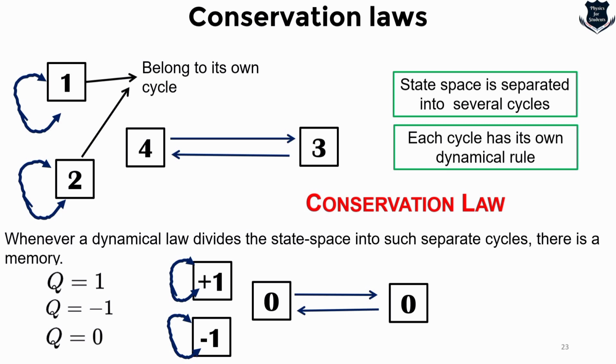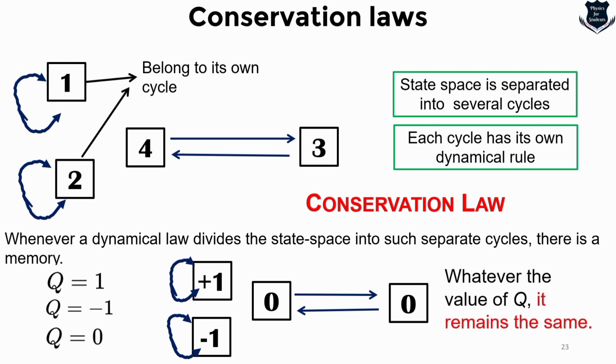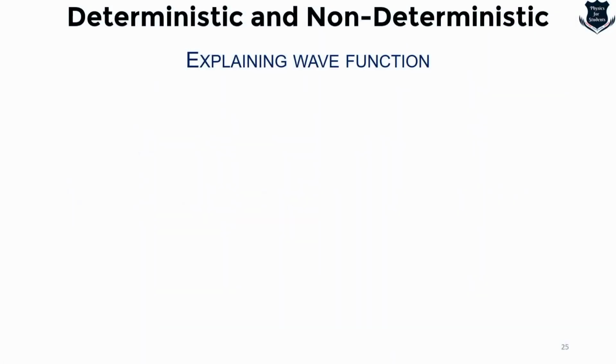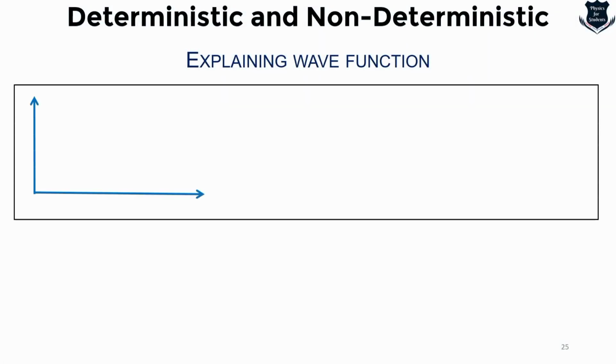Now, having understood what a conservation of laws is, what a system is, and what a classical system is, it is time to look into something which is called a deterministic and a non-deterministic system. What we saw is a deterministic system, because we can determine, and it is even reversible. It is not irreversible. But there is something which is called a non-deterministic system, which eludes the concept of general theory of relativity. What is that? Let us look into the next part of the video.